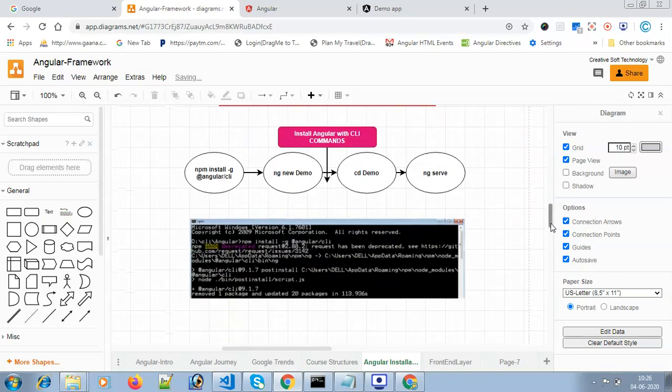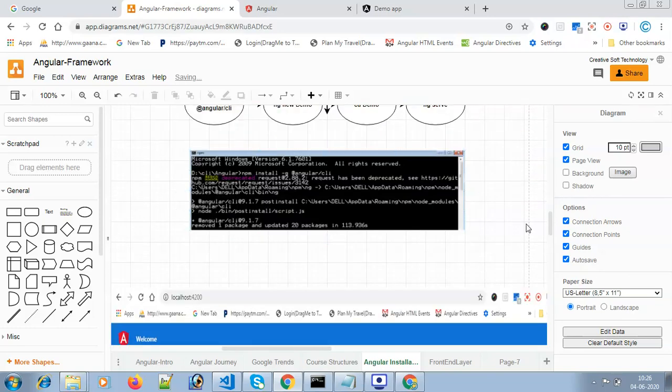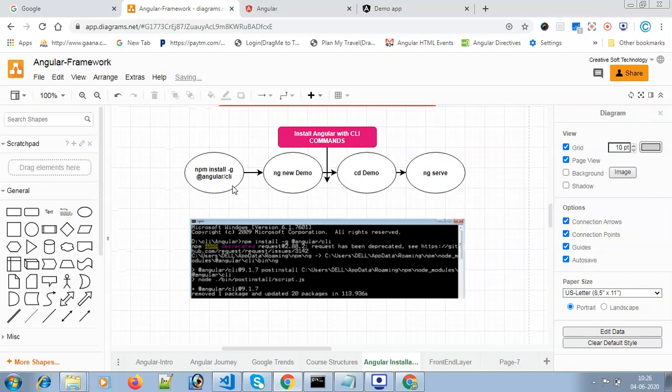I've shown that: npm install Angular CLI, ng new demo, then you enter into the demo folder and run ng serve. The Angular CLI is installed there. Now we can go through the course structure and how we can go with this course.